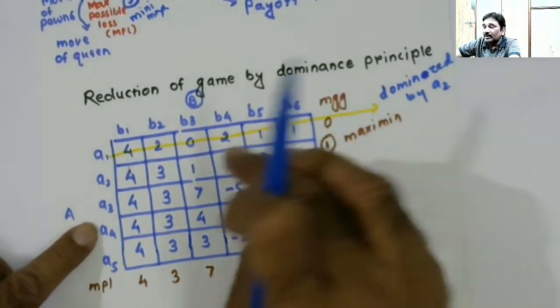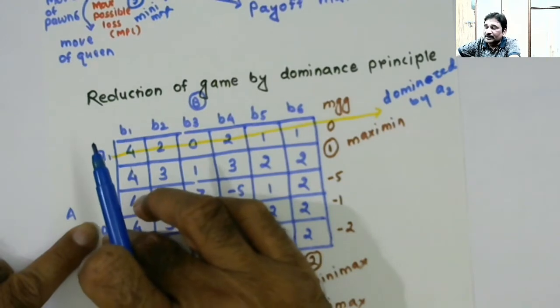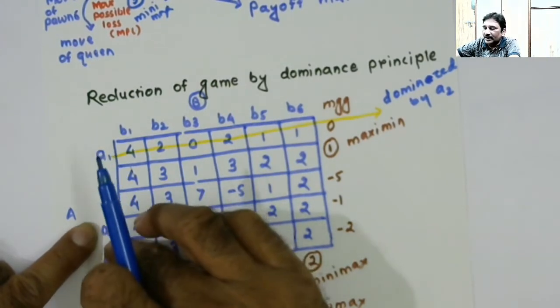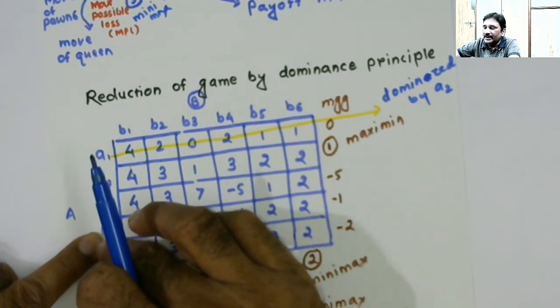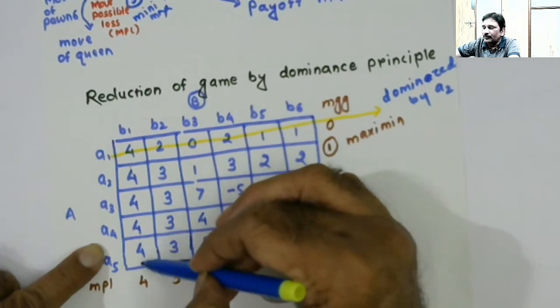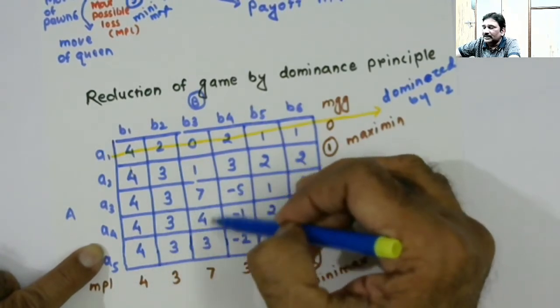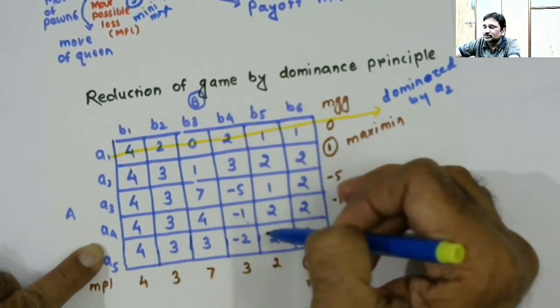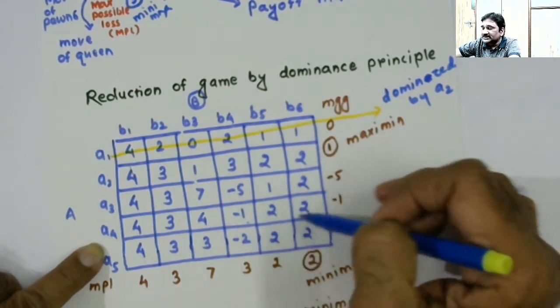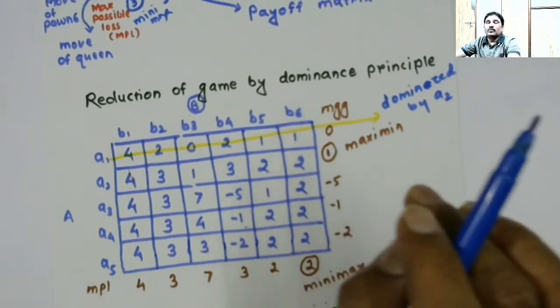Now that A3 has been compared with each of the courses of action ahead, I need to compare A4 with A5. So 4 and 4 are equal, 3 and 3 are equal, this is lesser, this is also lesser, minus 2 is less than minus 1, this is equal, this is equal. So what does that mean?